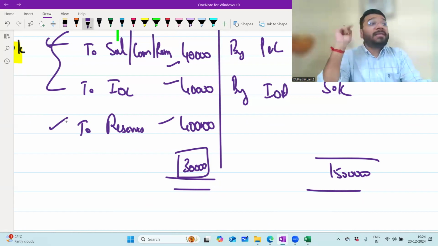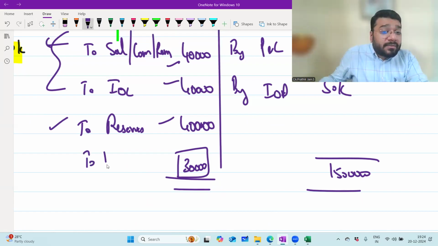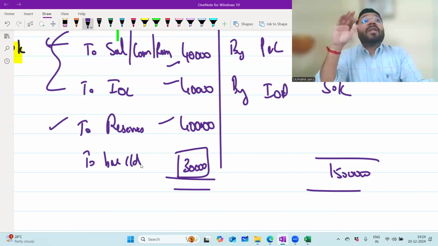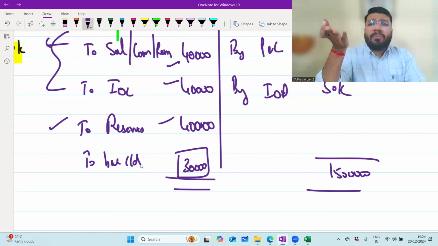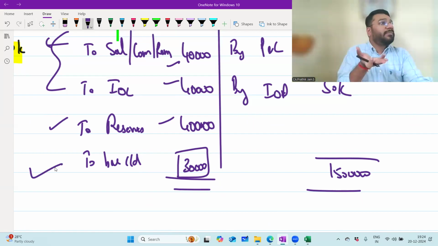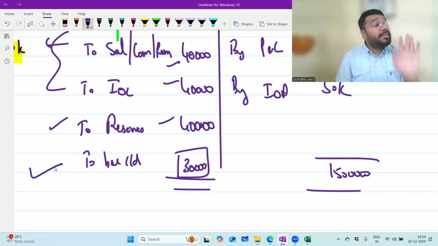Then what happens when you balance this ledger, there will be a balance carried down. When you're not able to decide what to do with this money, this ledger will always have a balance carried down, because this is also a normal ledger, no? At the end, when the ledger is not automatically balancing, then artificially it gets balanced like this only. So ledger can be left like this, having a balance carried down also.